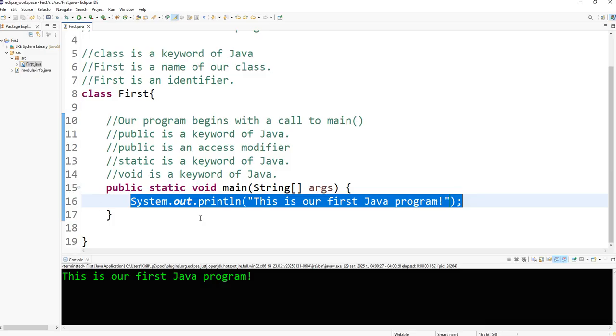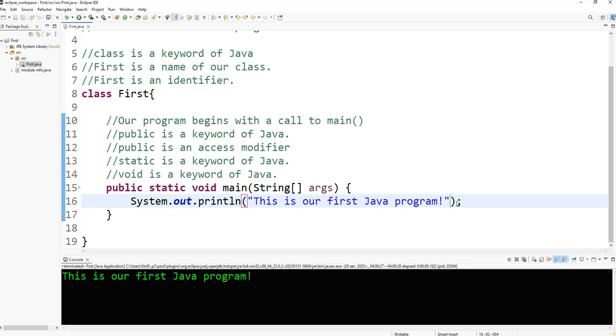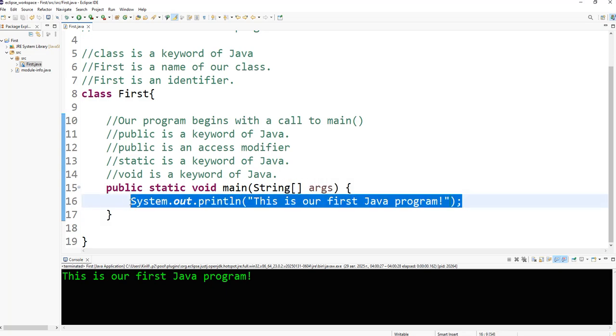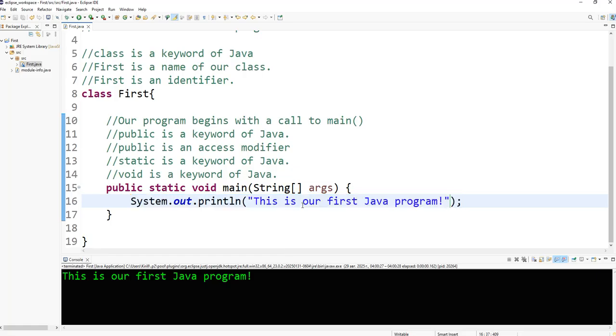In our case, the statement System.out.println must be ended with a semicolon, and then the compiler understands that this line must be executed, and the string passed to the println method will be displayed on a console screen.